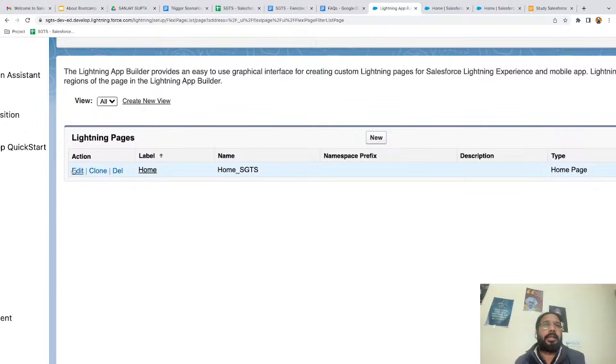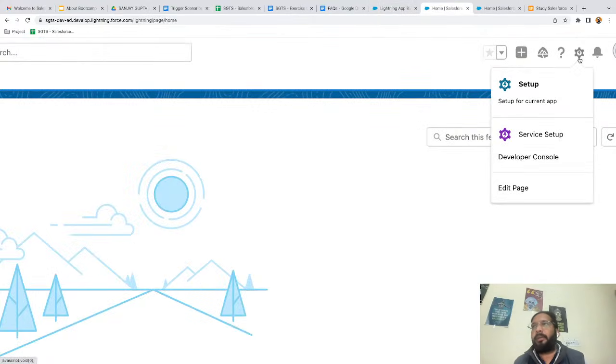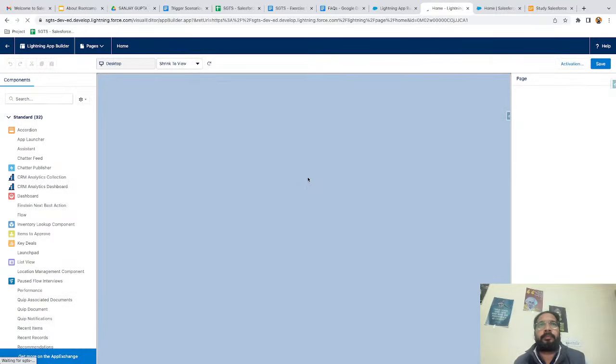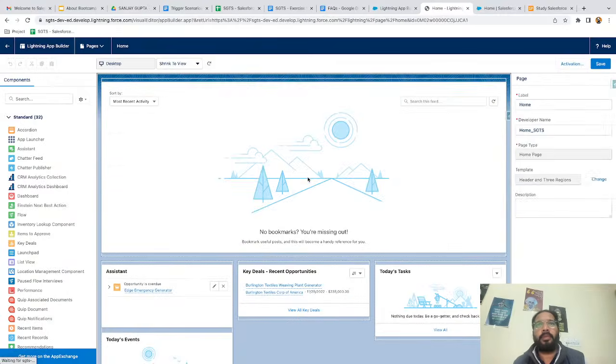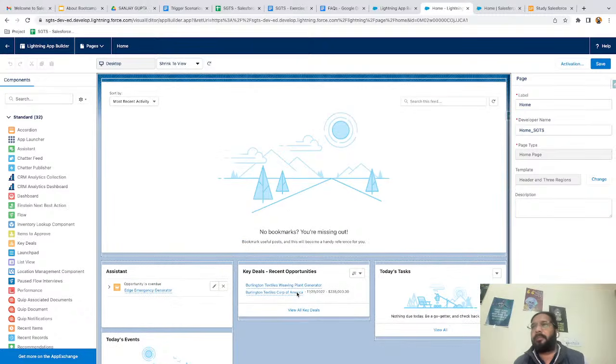And from here you can click on edit and you will be able to edit your home page. Now I'm going to edit it from here. So it is opened in Lightning App Builder. Now you can simply add or remove any component from here.